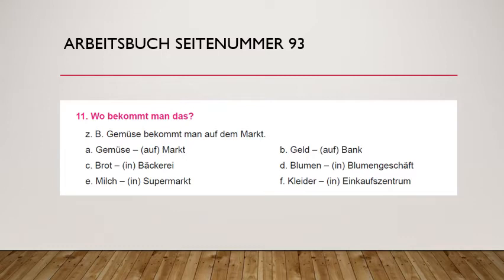Now see. Brot, Bäckerei. Brot is bread and Bäckerei is the bakery. So Brot bekommt man in der Bäckerei. So every article should be in dative after the preposition because we are representing the position. I hope this is clear. The remaining sentences we can solve in our live class.